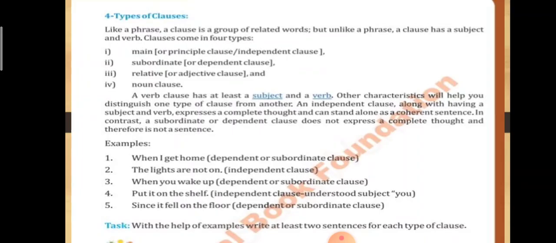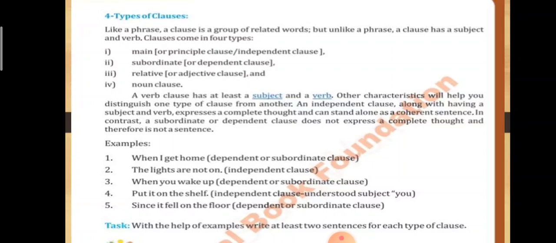Now the last and very important part of the unit is types of clauses. So students, a clause is a group of words which has a subject and predicate, and the predicate has a verb. तो subject और verb जब जिस sentence में भी होती हैं उसको कहा जाता है clause, क्योंकि subject and verb complete meaning देते हैं किसी भी sentence को.